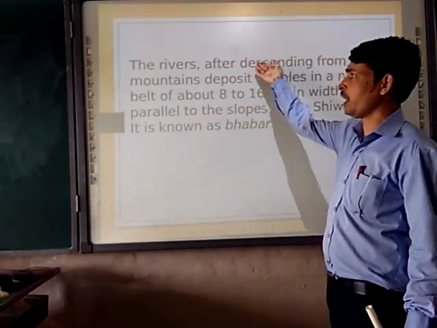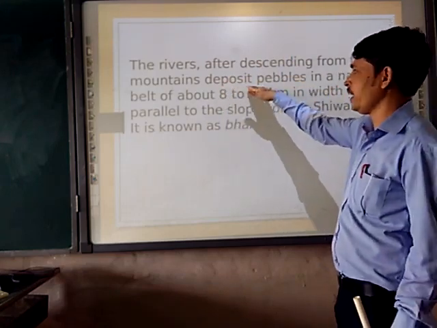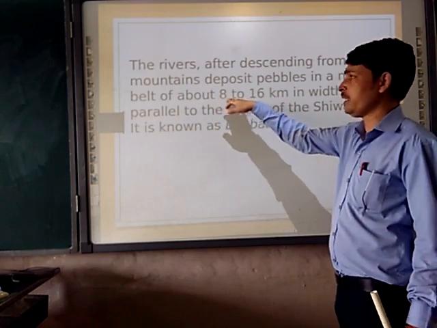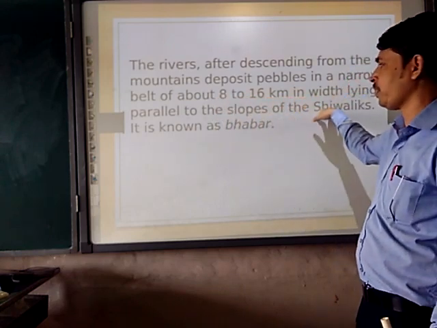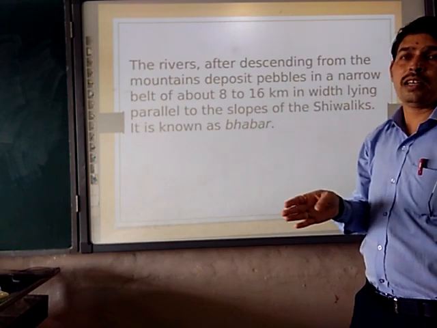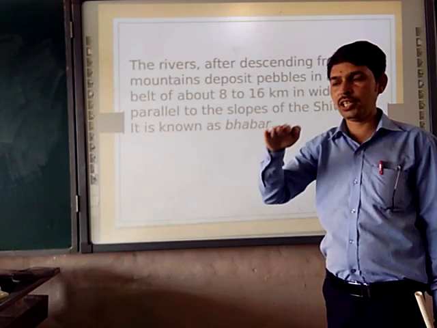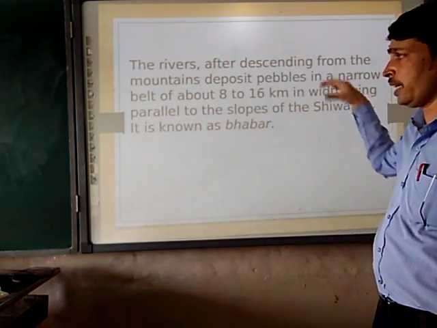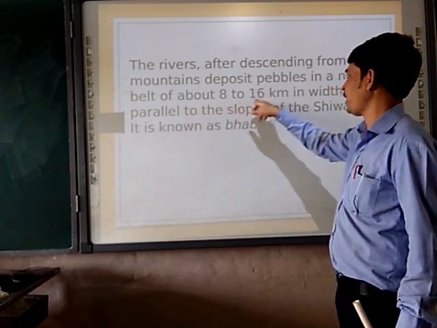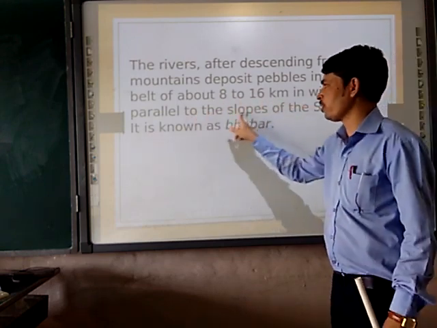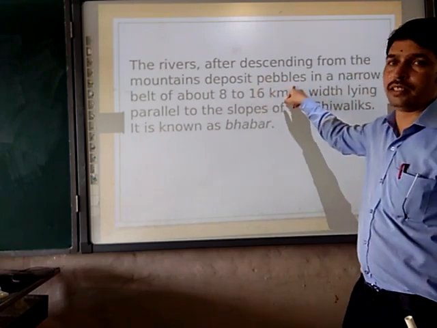The pebbles which the river brings from the mountain are deposited at the lower side, in a belt about 8 to 16 kilometers wide, parallel to the slopes of the Shivalik. Shivalik is the last range; we talked about Himadri, Himachal and Shivalik. At the slope of the Shivalik, this part is called Bhabar, where the deposition of pebbles takes place.